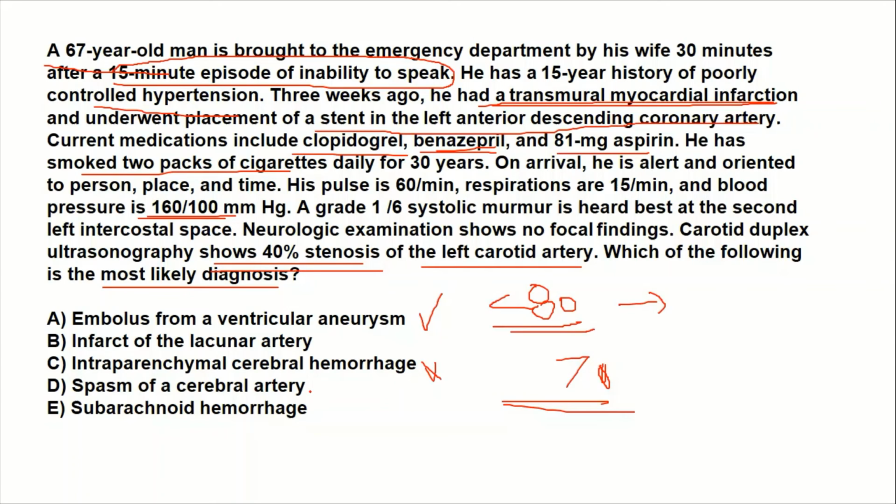And after 3 days, in the timeline between 3 to 10 days, there is an increased risk of rebleed, right? So initially there was a bleed, which was subarachnoid hemorrhage, and then there was a spasm of the cerebral artery in the next 72 hours or 3 days. And then after those 72 hours, there is an increased risk of rebleed, right? So you have to be very careful to control the blood pressure and to highly regulate the blood pressure in these patients.